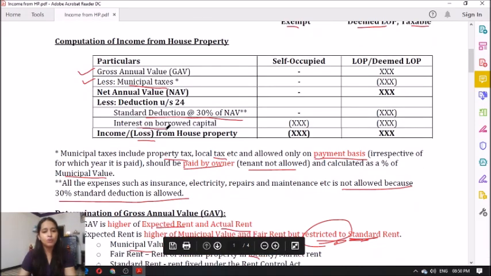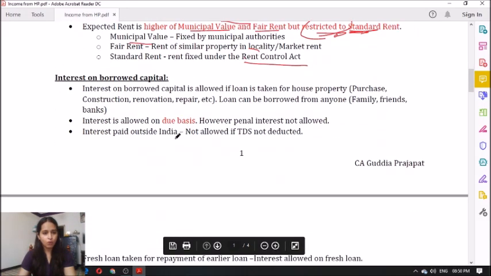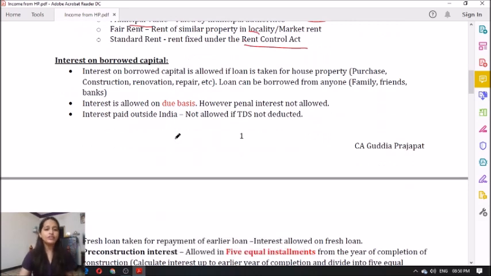Next, coming to interest on borrowed capital. Now interest on borrowed capital, be careful everyone. Interest on borrowed capital is allowed if the loan is taken for house property. Now the purpose can be purchase, construction, renovation, repair, etc. The purpose can be anything, and the loan can be borrowed from anyone. If you have borrowed from family, friends, banks or anyone, it is allowed. Now remember, interest is allowed on a due basis. Municipal tax is allowed on payment basis, interest is allowed on a due basis.